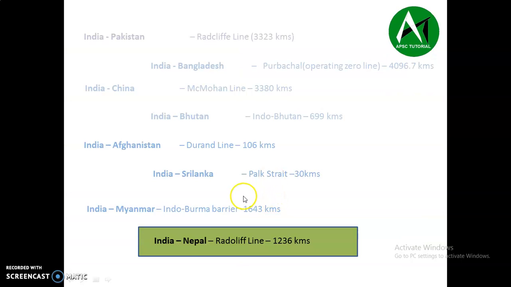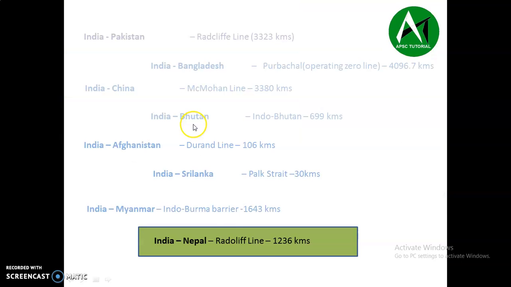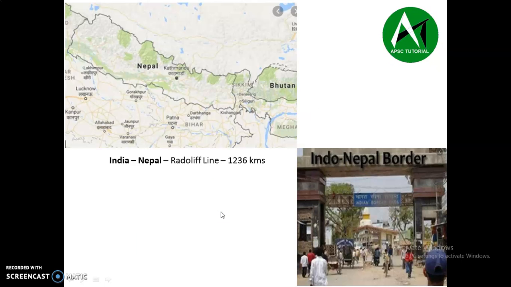Next line is the line between India and Nepal. We call it the Radcliffe Line. The total length of this line is 1236 kilometers. So this is India, this is Nepal, and this line between India and Nepal is 1236 kilometers long. This is where the Indo-Nepal border is located.